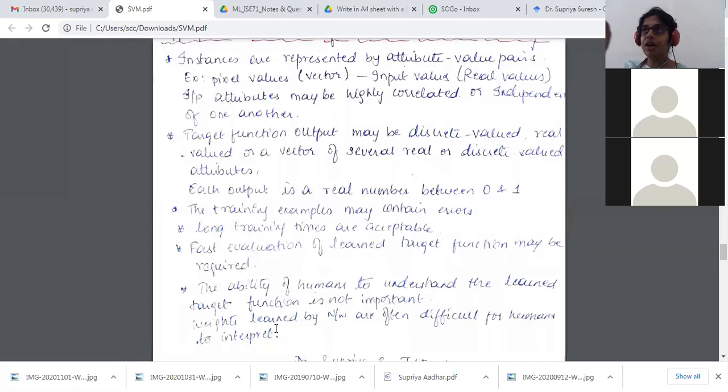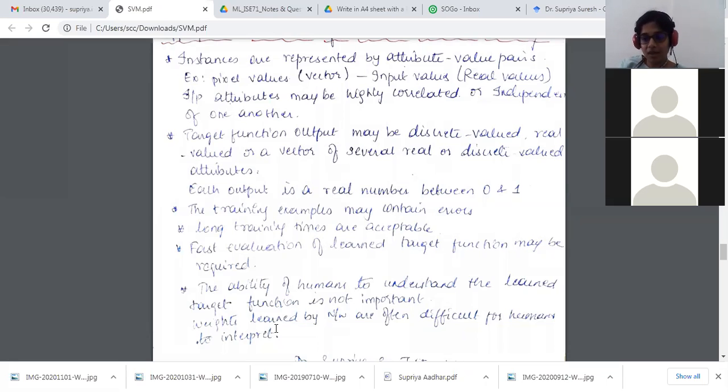For us, even to identify, when I say W_IJK, only IJK, where I is the correct input neuron, which layer it is going to, which layer it is connected to, and what its weight is. Tracking that for 100 neurons itself goes away from our mind, and we have to keep searching where it is coming from. But the machine can automatically create a matrix format and have all the data available to you. So the ability of humans to understand the learned target function is not important. We normally don't look at the weights and biases. We just train the system, get the output or not, and look at it. But the machine has the ability to do that.